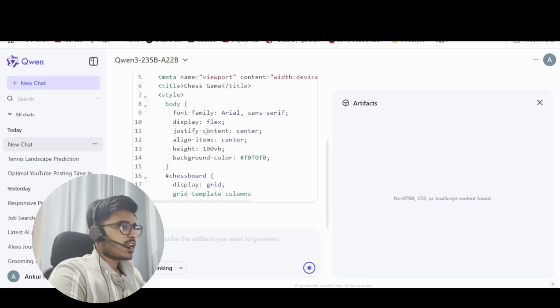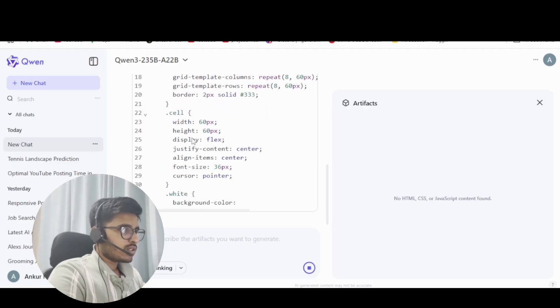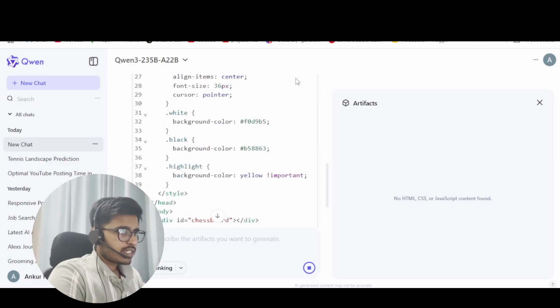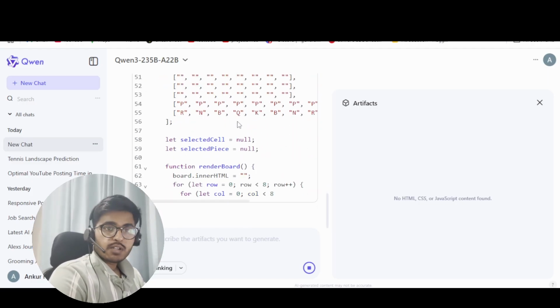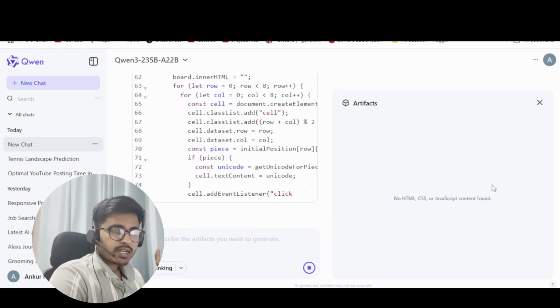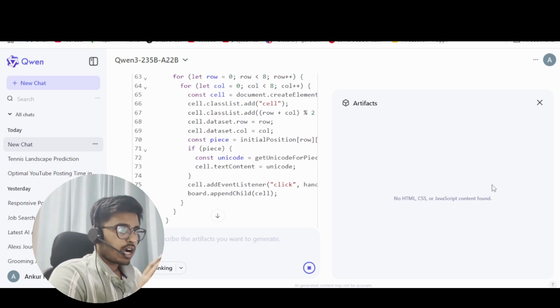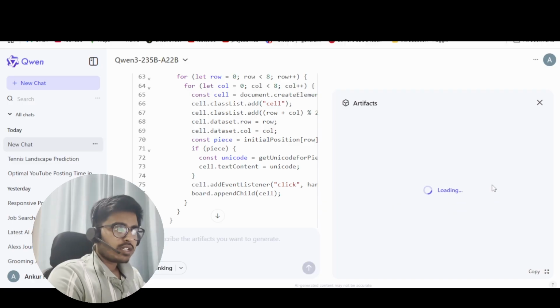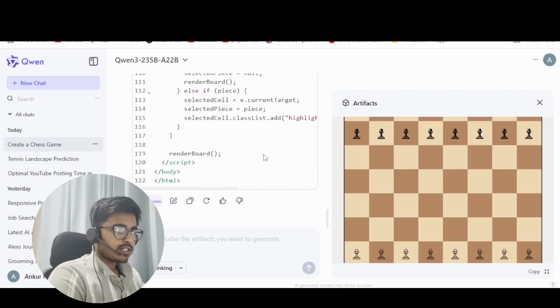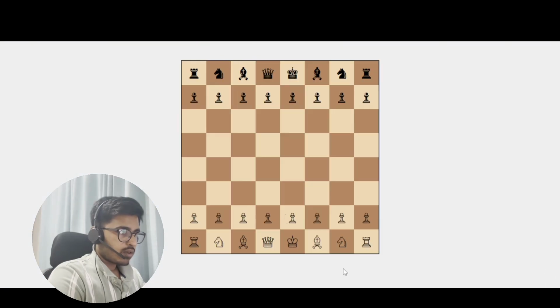So you can see what is happening over here is on the left hand side, it is writing the HTML code, that is like the artifact that it is writing, and on the right hand side you'll be able to see the output, how it views it, and how does it look finally. So it has finally written the whole code, and now I can actually view this. If I do it full screen, you can easily play this game.